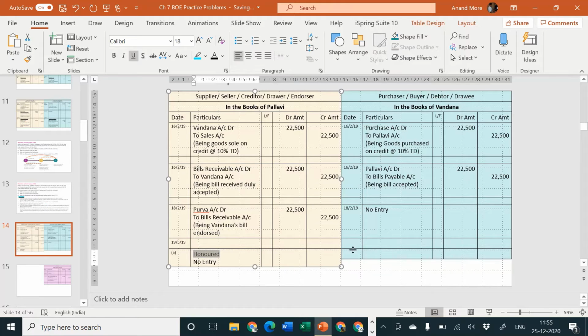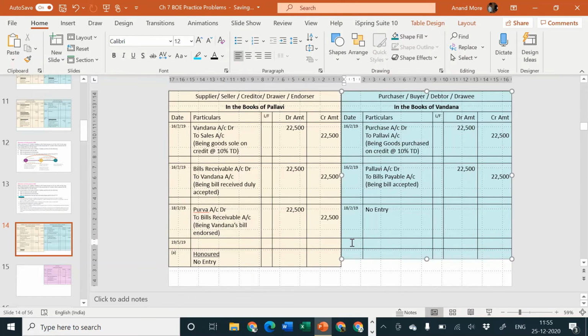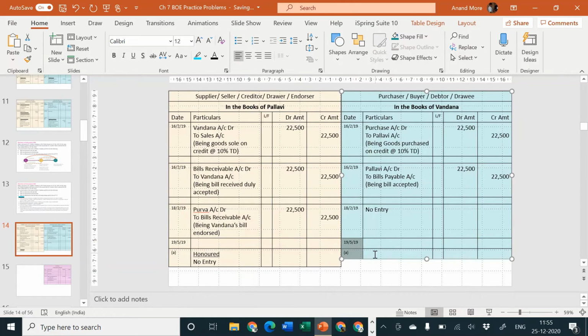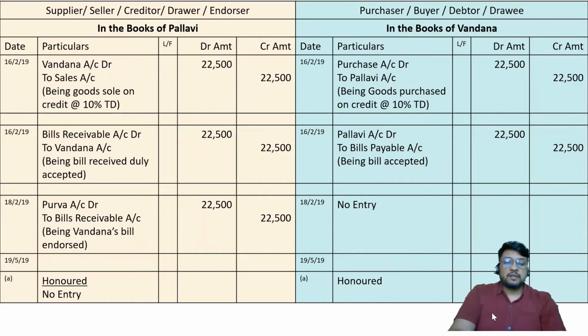Because the bill is honored. On the other hand, if you are considering Vandana, she will specify, for me cash is going out of my cash box. And I am paying to whom? I am not paying to Pallavi. No sir, she is paying to Pallavi only. Yes, although she is paying to Pallavi, she is not paying to Pallavi because, no sir, she is paying to Purva. So then Purva is the receiver. That's true. But Vandana will specify, for me Purva is not important.